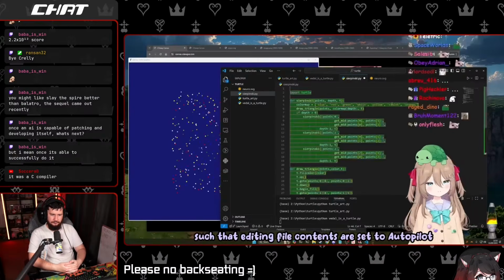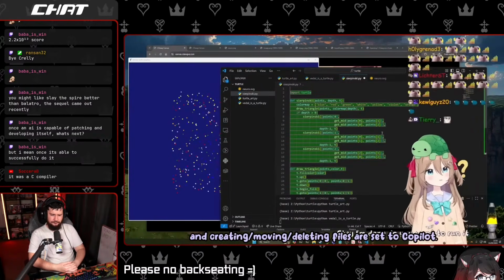While these are customizable at the user's wish, on stream the modes have been divided up such that editing file contents are set to autopilot and creating, moving, and deleting files are set to copilot.